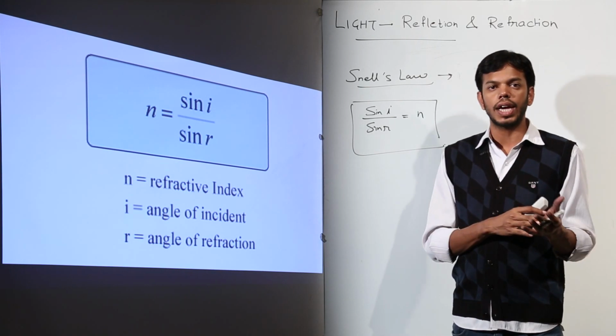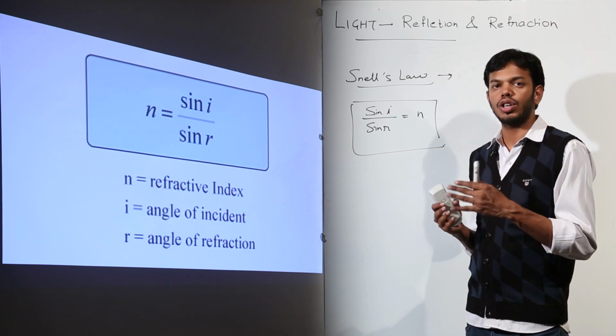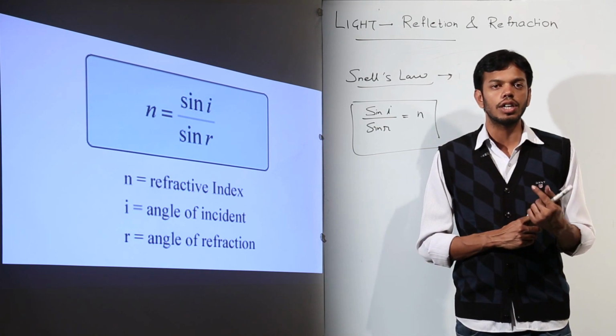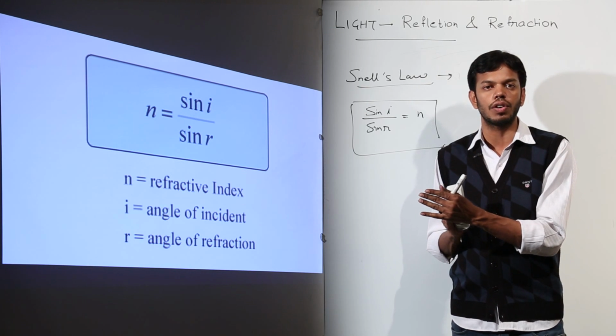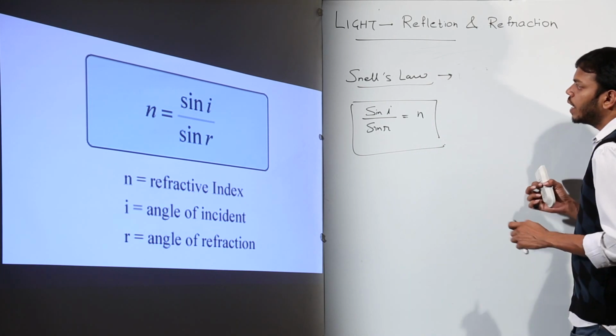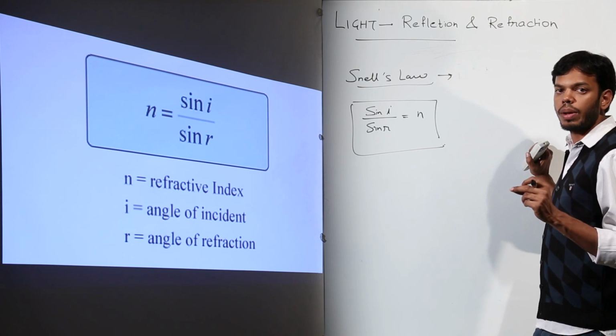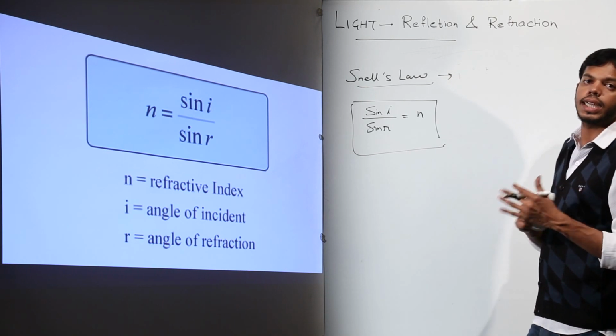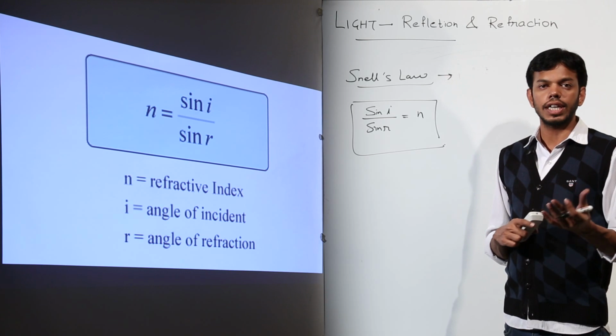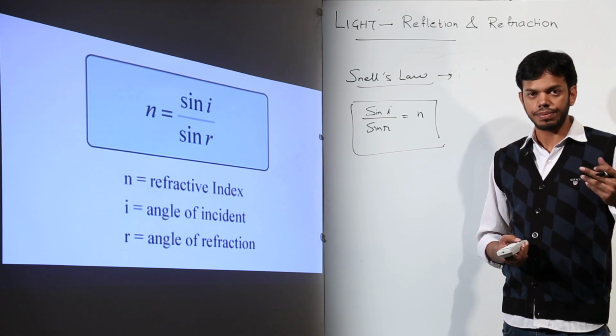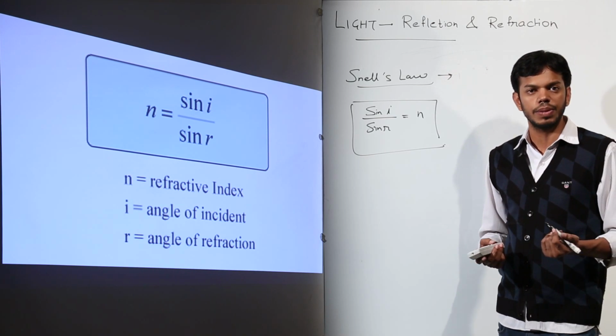Now sine I upon sine R, that is Snell's law, the ratio of the sine of the angle of incidence to the sine of the angle of refraction, is called the refractive index of the material. Though at the very beginning I told you that refraction occurs due to a basic property of light, that is speed. The speed of light is different in different mediums. The denser the medium, the lesser will be the speed.